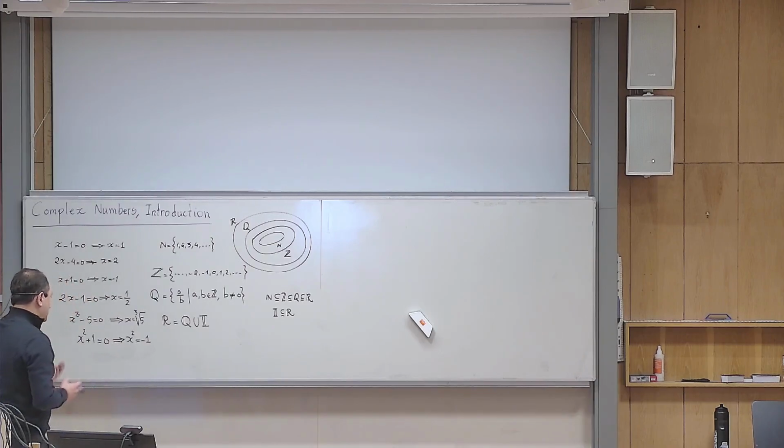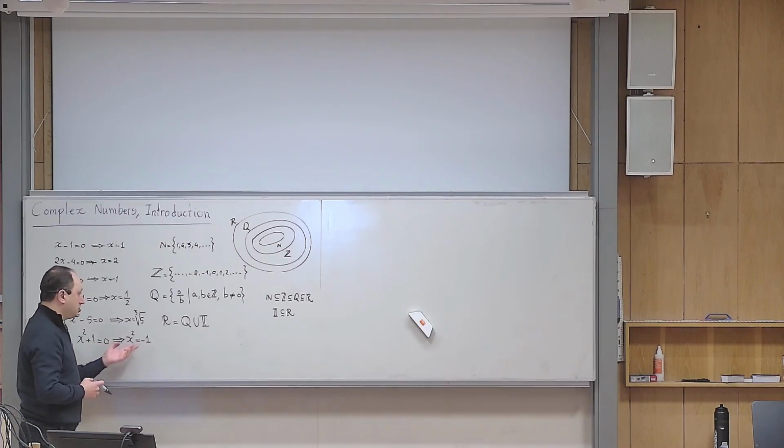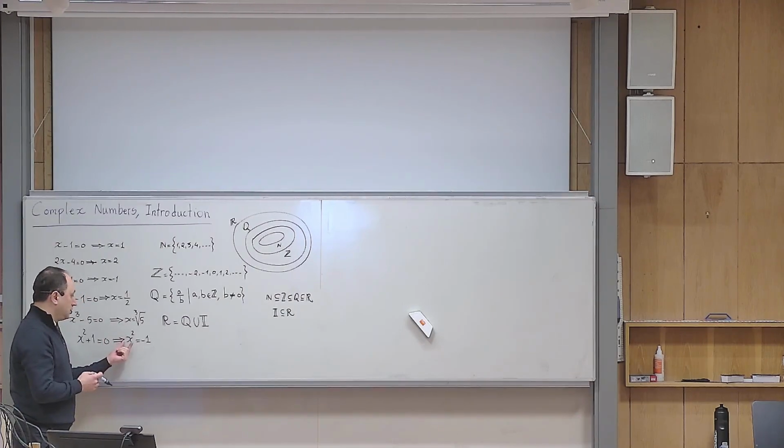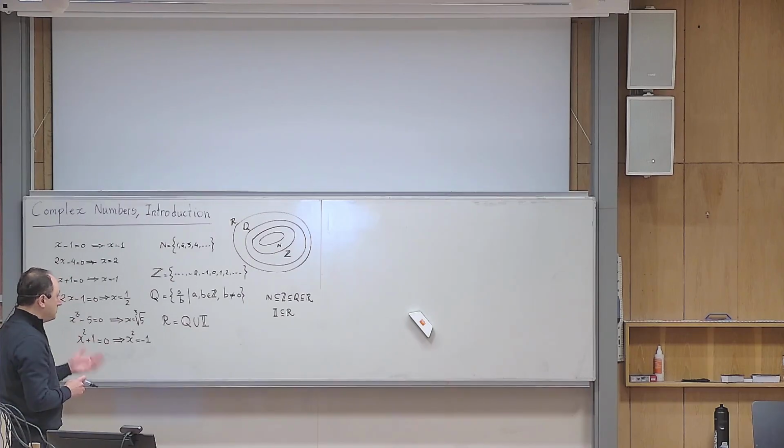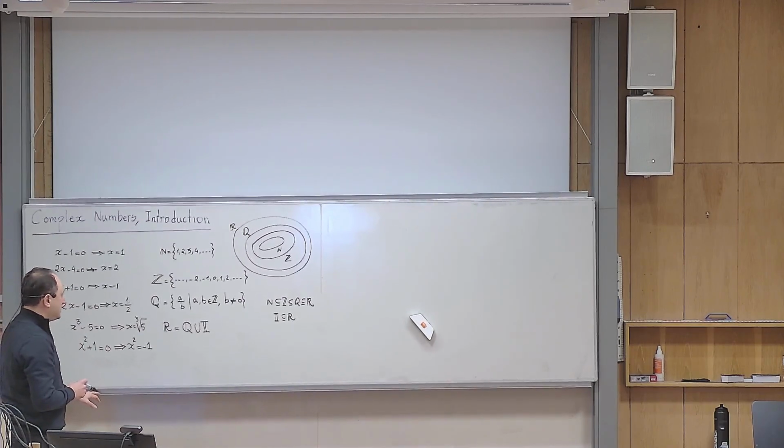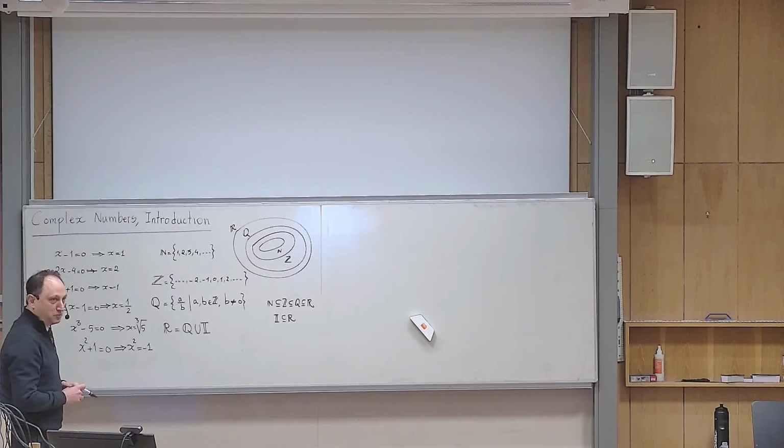And he was thinking, is it possible to find a number, to set a new system of numbers which contains the solution of this one? Of course, if you want to do that, you need to imagine things, yes? And this is why sometimes they call this set of complex numbers imaginary numbers.